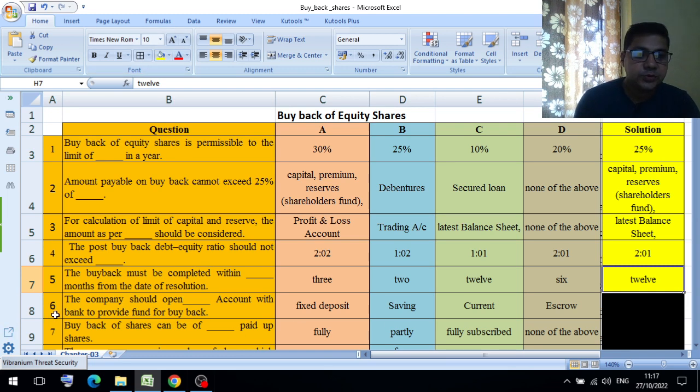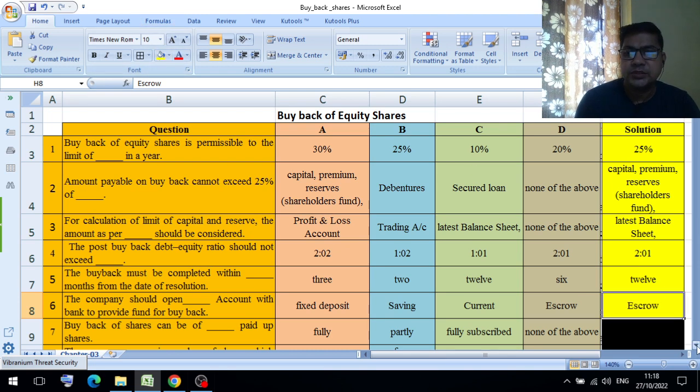Next question number 6. The company should open dash account with the bank to provide fund for buyback. Option A fixed deposit, option B saving account, option C current account, option D escrow account. So here the answer is escrow account.